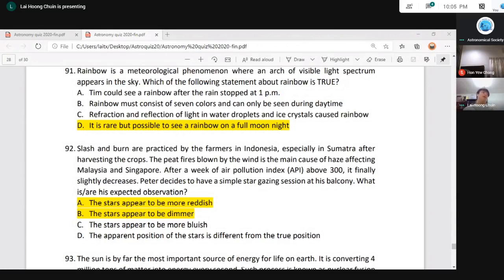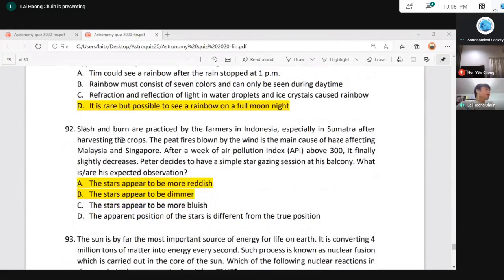But if it is more reddish, that means the air quality is not that good. All right. So actually, we can use astronomical knowledge in evaluating our daily life quality, like our air quality.